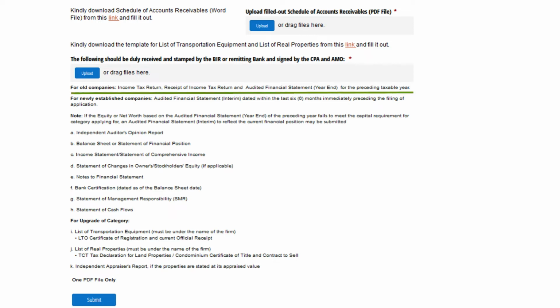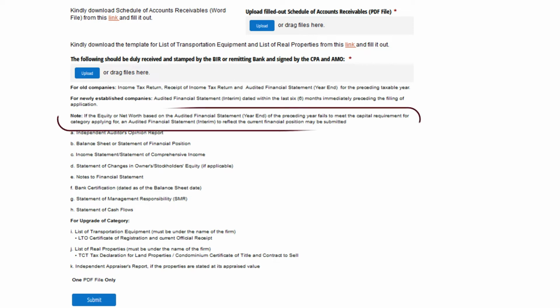For old companies, audited year-end financial statement. For newly established companies, interim audited financial statement. Note: if the equity or net worth based on the audited financial statement, year-end, of the preceding year fails to meet the capital requirement for category applying for, an interim audited financial statement to reflect the current financial position may be submitted.